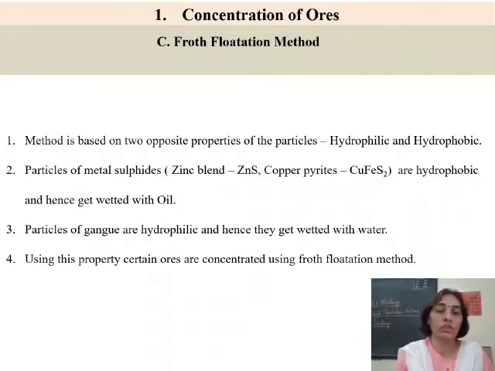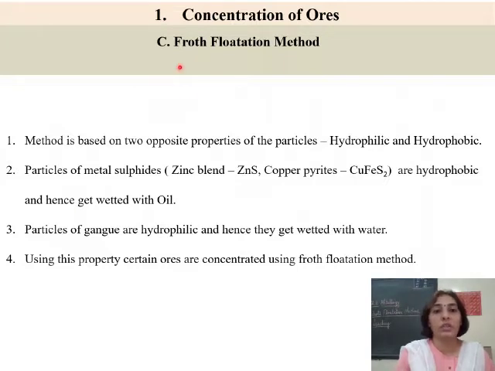concentrating the ore. Now, in the beginning, we had seen that concentration of ore differs from one metal to another, and that it depends upon the physical properties of the metal. It even depends upon the reactivity of the metal. And we are going to study now one more method, and it is based upon the property that is shown by the metal compounds. So what that property is, what is the name of the method?